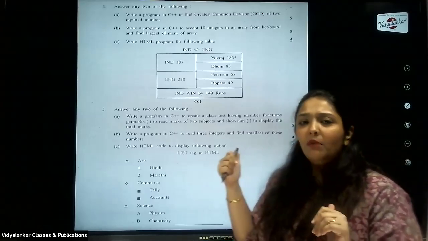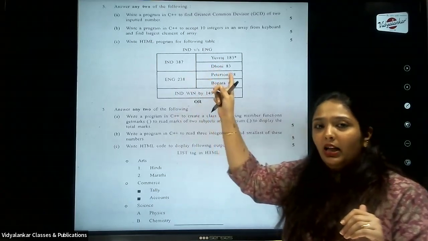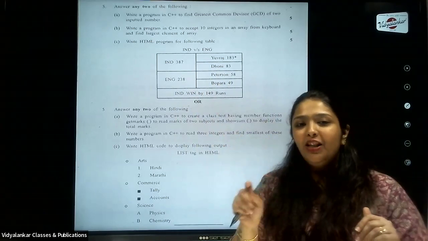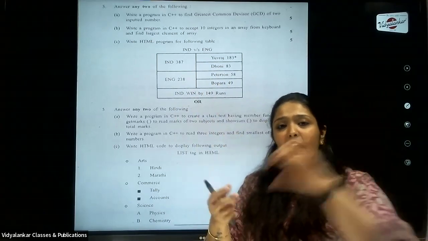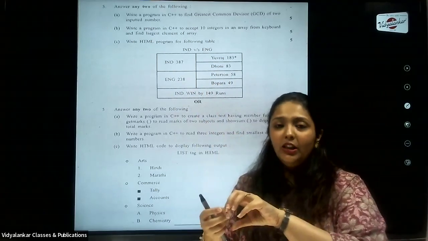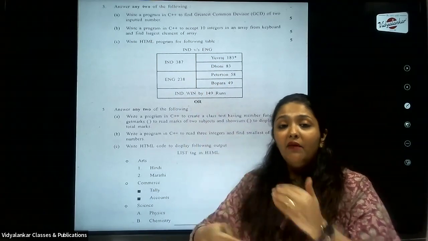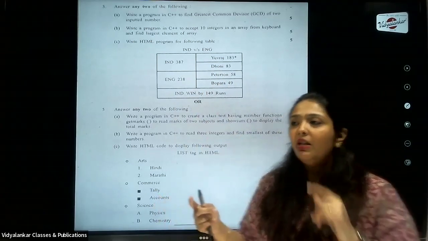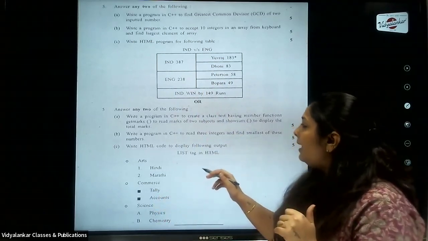So when I'm correcting question number 5, I'll see whether the child has, now we will talk about arrays. If we talk about arrays, then I will always see whether the child has used a for loop, because it is about arrays. If the child is taking input from the user, it will require a for loop. If the child is traversing the array, then of course it will require a for loop. So I will check whether the for loop is used or not. These basic tips you can keep in mind.